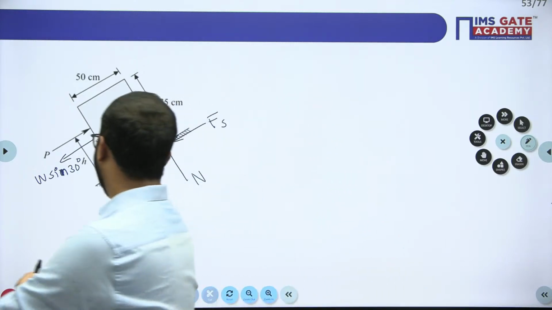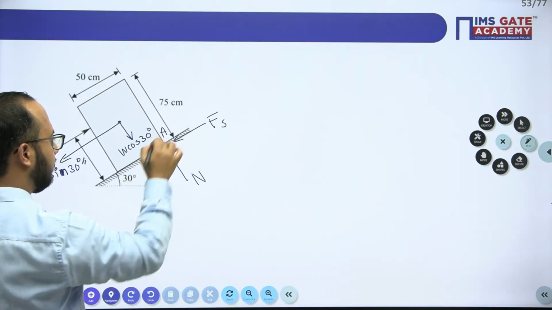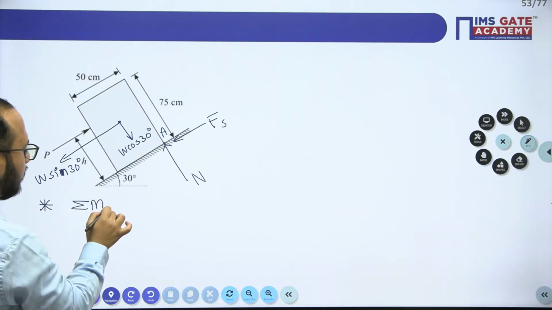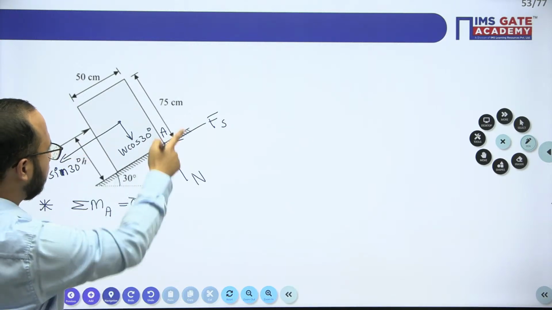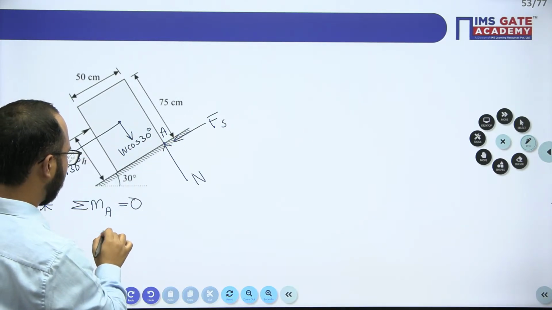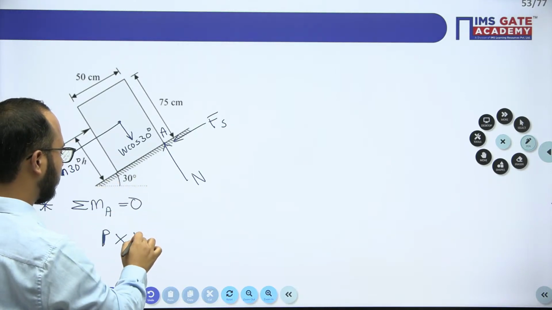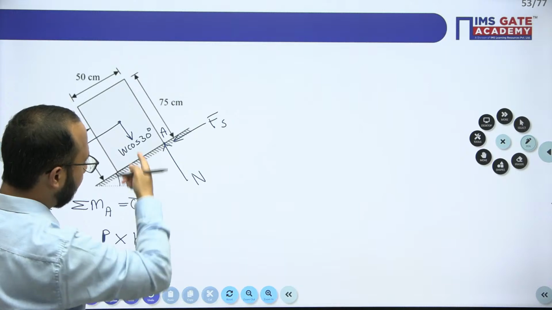Now what we will do, we will take a moment. I will call this point A. Simply take the moment about point A as 0. What will be the moments? Because of P there is one moment here, P multiplied by H, which is a clockwise moment. This W cos 30 will have an anti-clockwise moment.